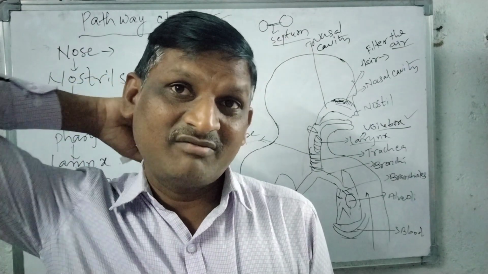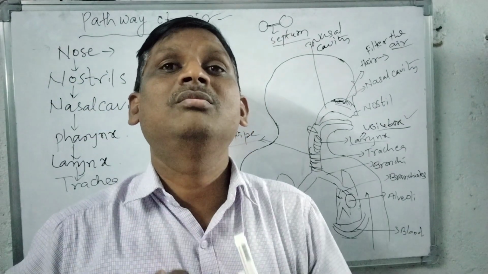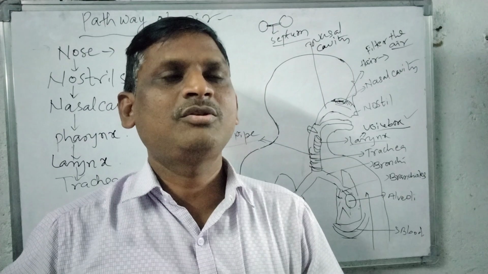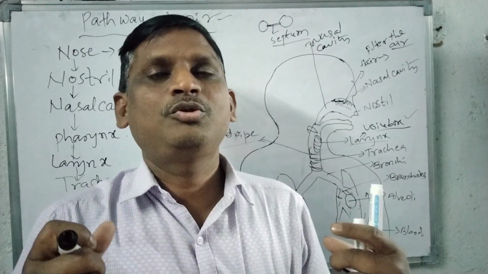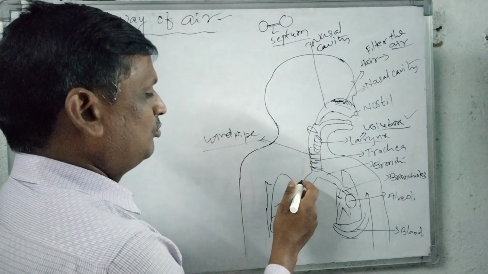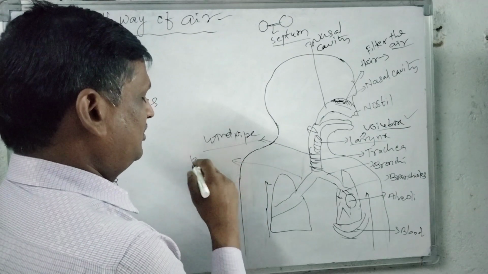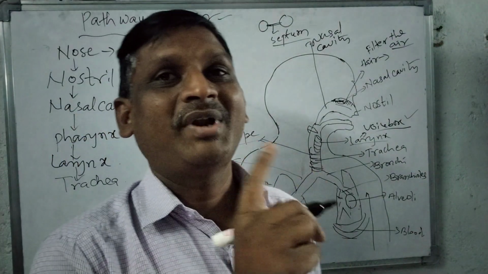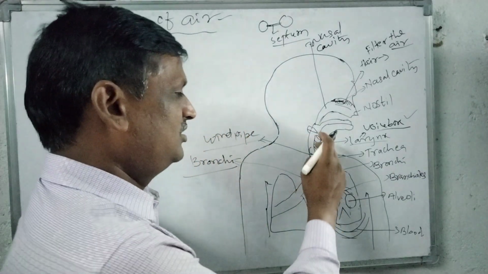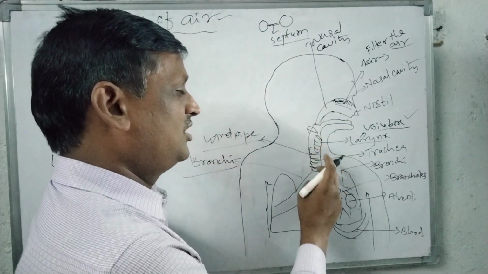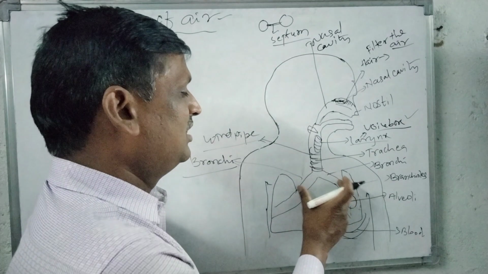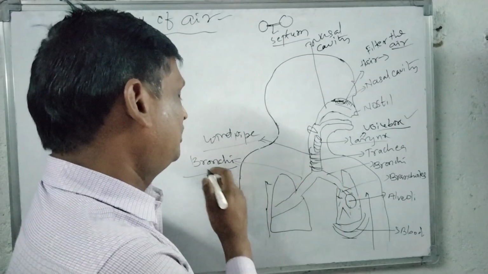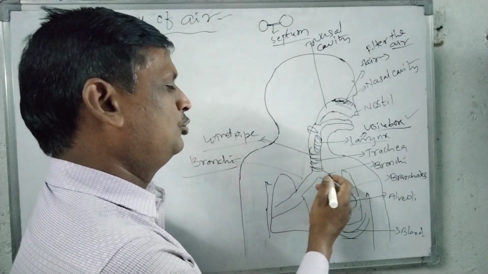This trachea travels through the neck and enters into the chest cavity or thoracic cavity, which divides into 2 parts, that is called as bronchi. See here, this is bronchi. Bronchi is plural, bronchus is singular. See, this is the trachea which travels through the neck and enters into the thoracic cavity and divides as 2 parts, that is called bronchi. See, this is the bronchi, 2 bronchi.